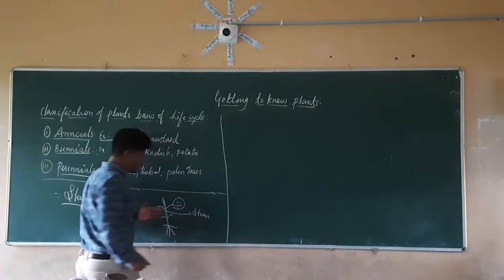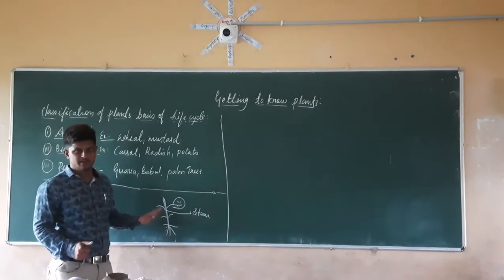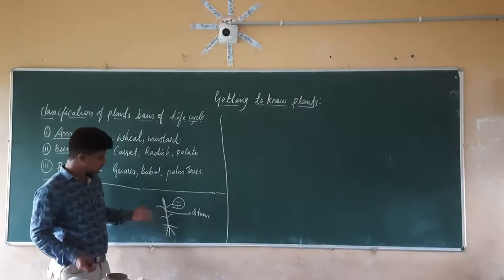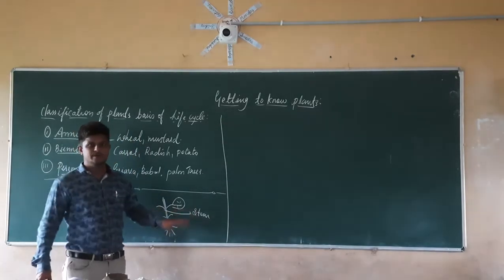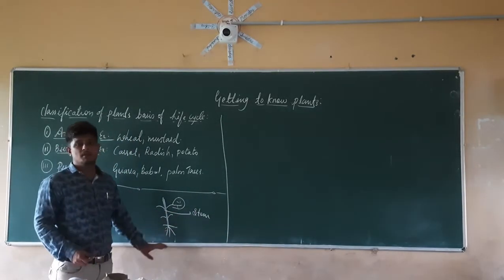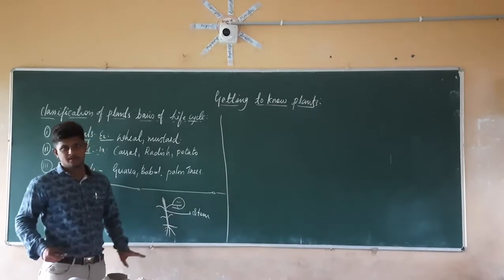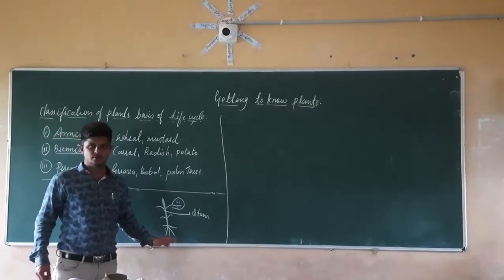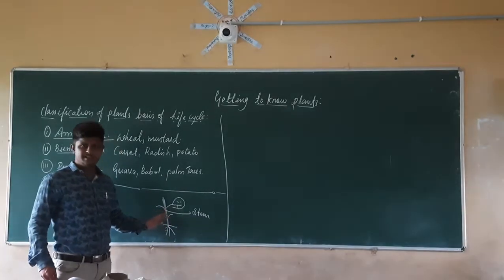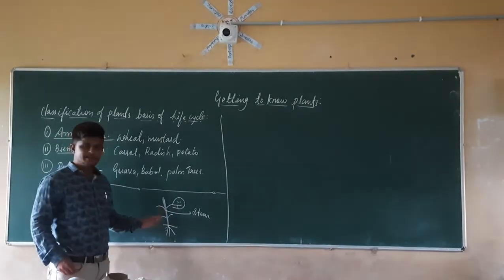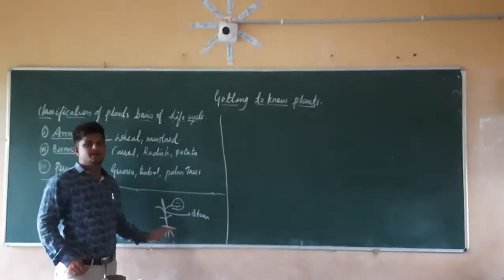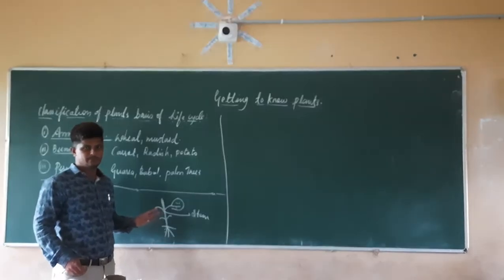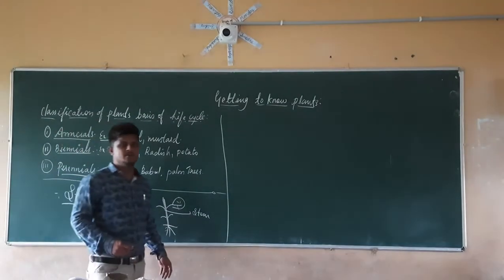Without the stem, is it possible that the plant is going to stand like that? No, it is not possible. So the stem is the essential component of the plant, which gives support to the plant. Already we know in the earlier classes why the stem is important. Now today we are going to discuss what is the purpose and the work of the stem here.